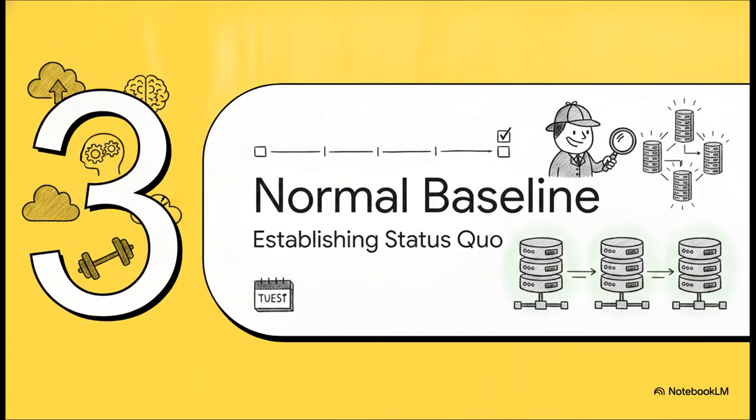Moving on to Section 3, learning the normal baseline, or establishing the status quo. Now, before our AI detective can solve a crime, it really needs to know what peace looks like. Think of this as the training montage phase. This is where we establish what a healthy cluster actually acts like on, say, a totally normal Tuesday.